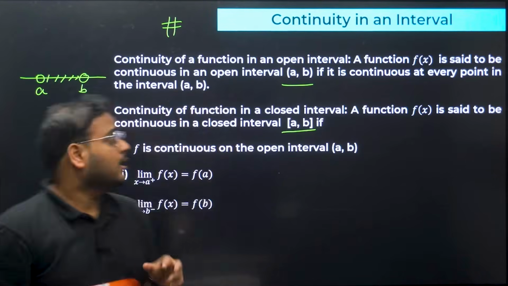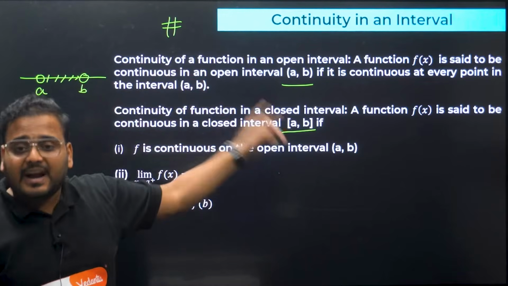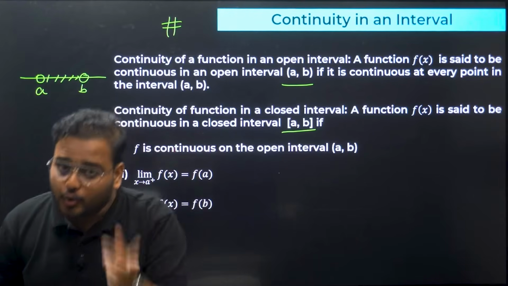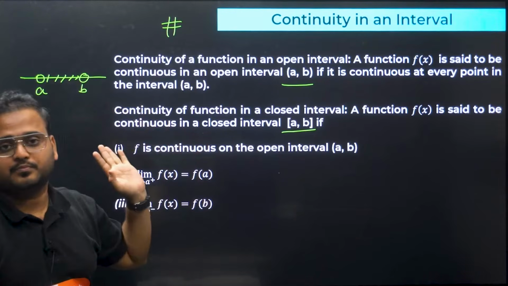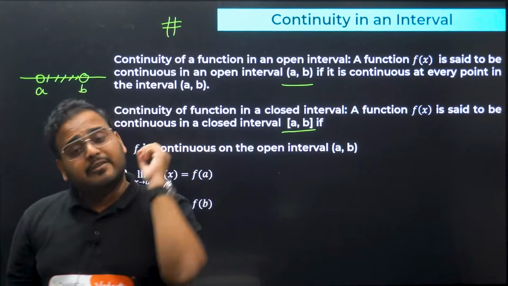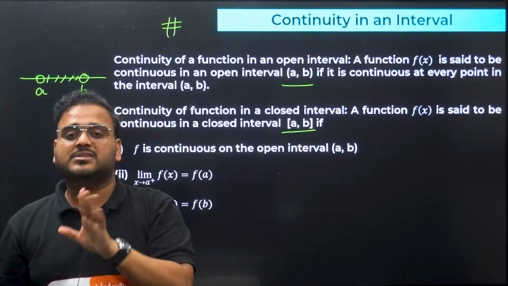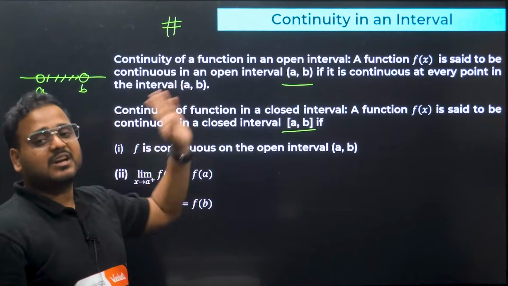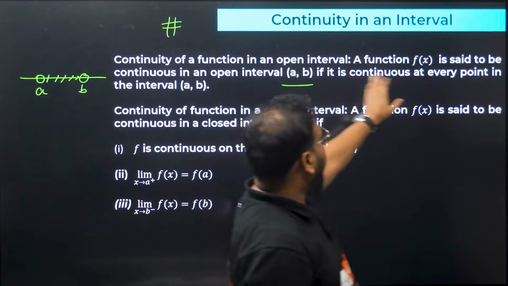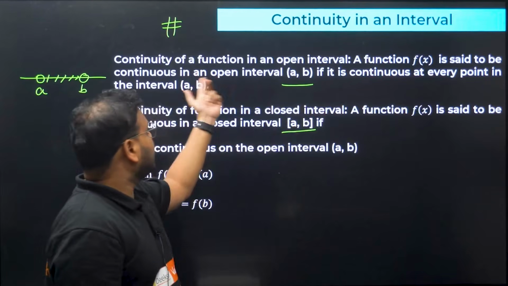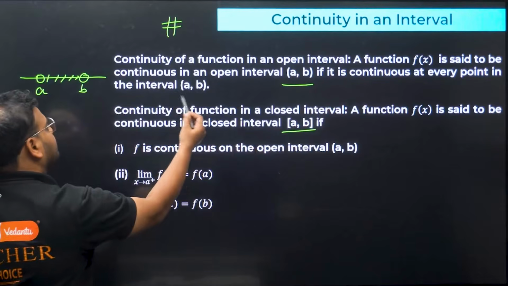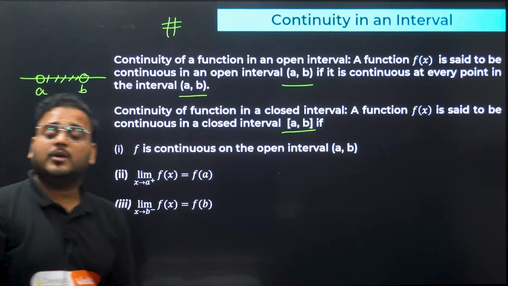So for a given function to be continuous in this open interval, I should have continuity at every point between these two. How many points are there between A and B? We'll have an infinite number of points. At every single point, the function should be continuous. Then we can say the given function f is continuous in the open interval (A, B). The same thing is mentioned here: a function f(x) is said to be continuous in an open interval (A, B) if it is continuous at every point in the interval (A, B). Now what about closed intervals, sir?